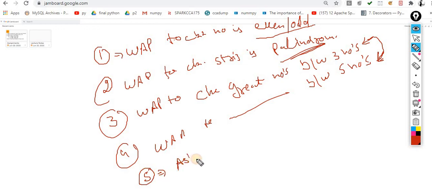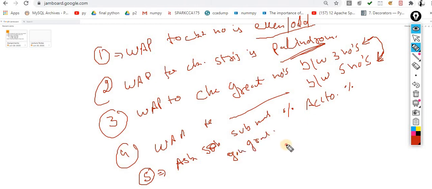The fifth one: ask 5 subject marks, calculate the percentage, and according to the percentage you have to grade them. If your percentage is greater than 90, then A plus grade.